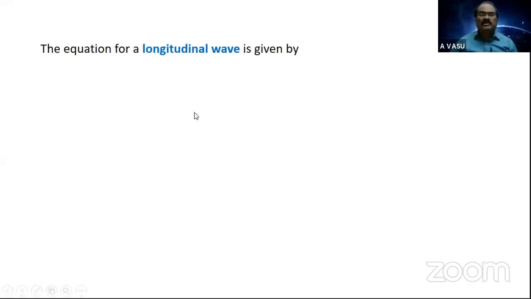What is a longitudinal wave? Students, in a longitudinal wave, both the particles and the wave move along the same direction. Therefore, the equation may be given as x equals a sine omega t minus kx. What do you infer? The wave is propagating along the x direction and the particle is also vibrating along the x direction. Here you may get confused by x, so consider a wave propagating along the x direction and the particle also vibrating along the x direction, that is, parallel to the propagation of the wave.